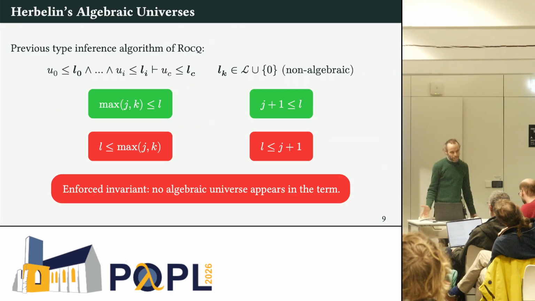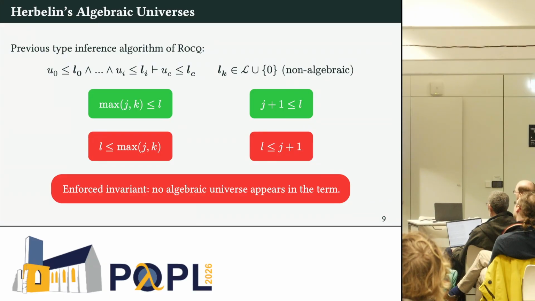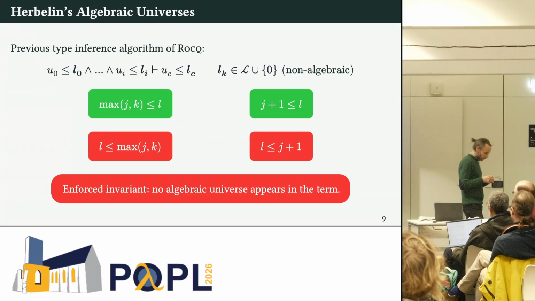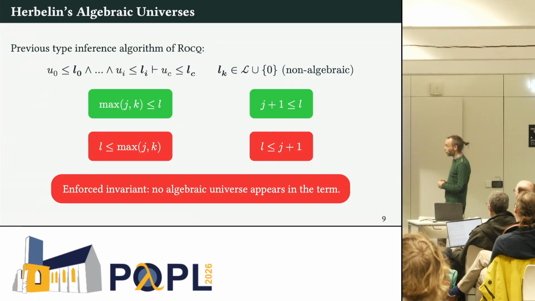Except it's not really like this that it was implemented, because it was really hard to handle the constraints of this form. So Hugo carefully looked at the way we can do type inference in CIC and found out that we actually only need to handle the green kind of constraints here.